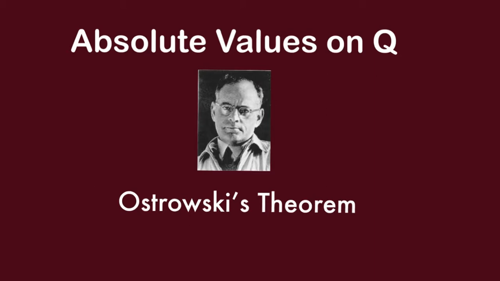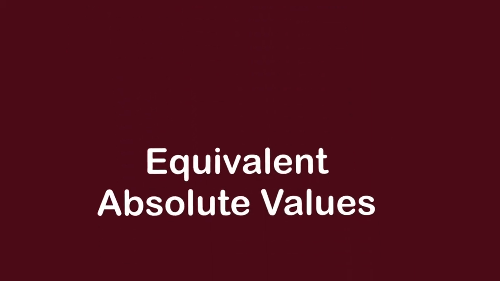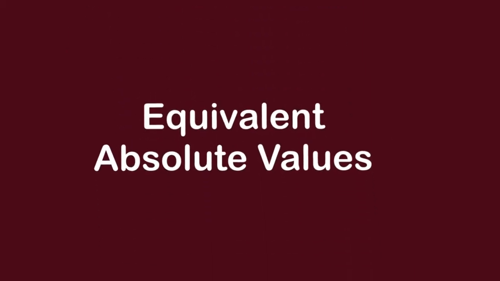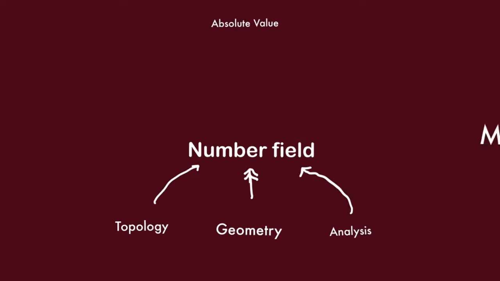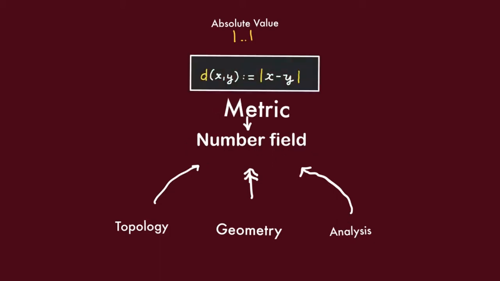For this video, we have to first define what it means for two absolute values to be equivalent. Recall that the reason we're interested in absolute values is because we want to bring tools from topology, geometry, and analysis into the study of number fields. This can be achieved by means of having a metric on the number field. Now, every absolute value naturally induces a metric. The distance between x and y should be defined as the absolute value of x minus y.